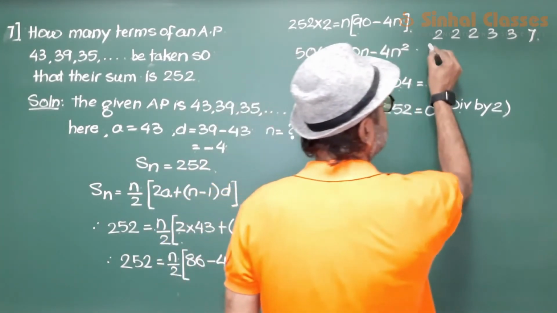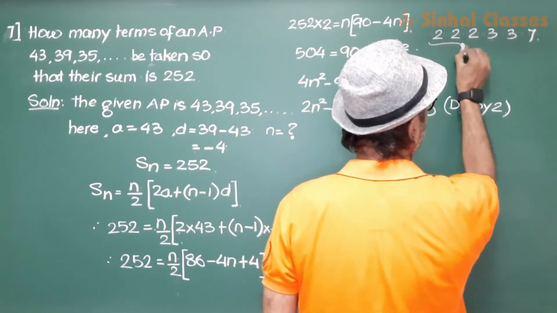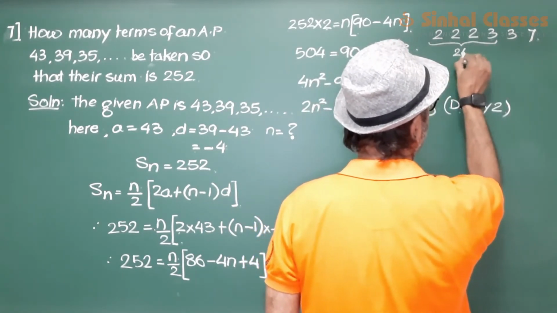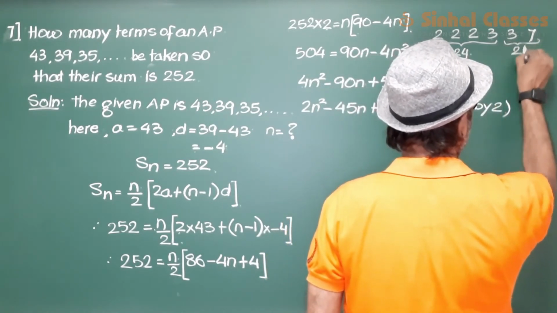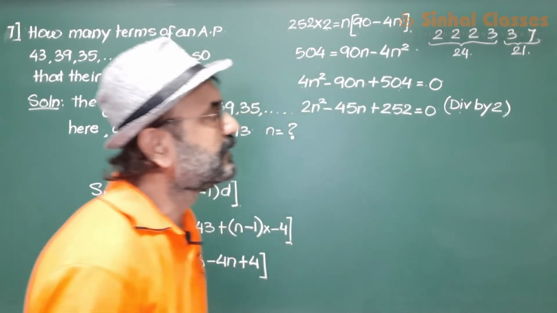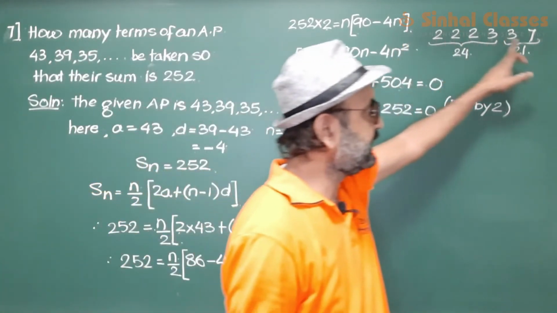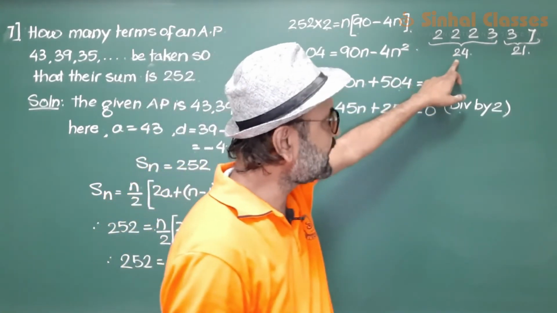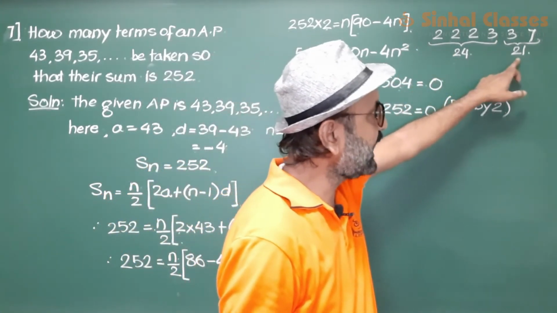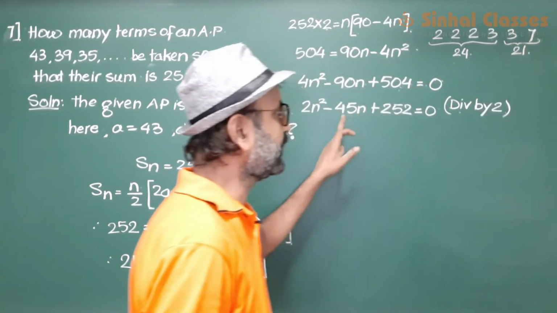Let us take these numbers. 2 2s are 4, 4 2s are 8, 8 3s are 24 and 7 3s are 21. So the factors of 252 are these, and out of these factors, these are the required numbers 24 and 21, which when added together gives us 45.